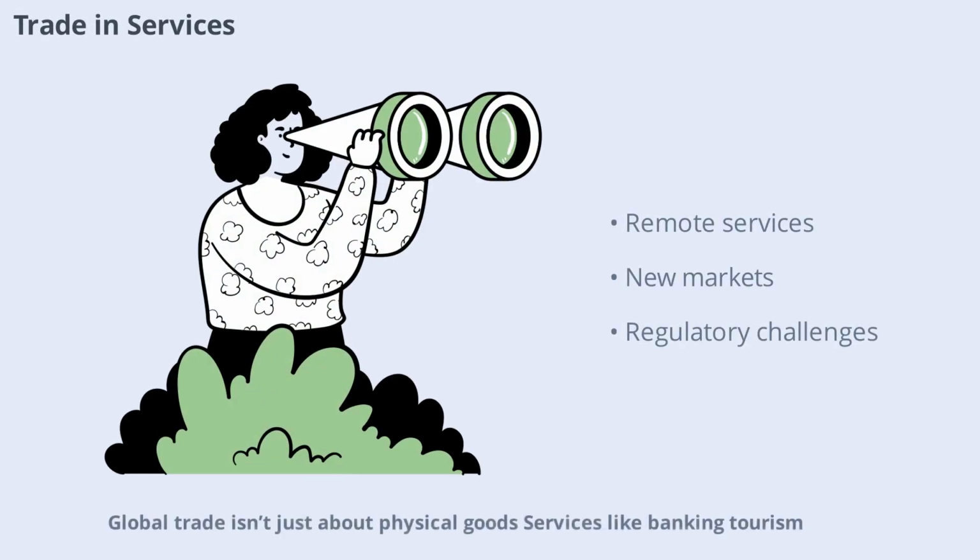Global trade isn't just about physical goods. Services like banking, tourism, education, and software are increasingly traded across borders. Advances in technology make it possible for companies to offer services remotely, opening new markets and opportunities. Trade in services is growing rapidly, often outpacing traditional goods trade. This shift is changing the structure of the global economy and creating new challenges for regulation and competition.